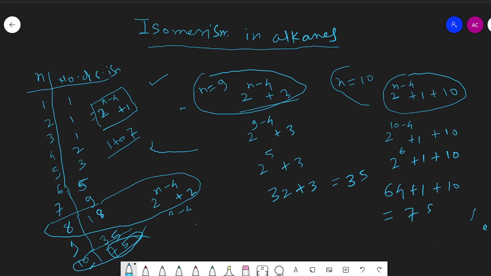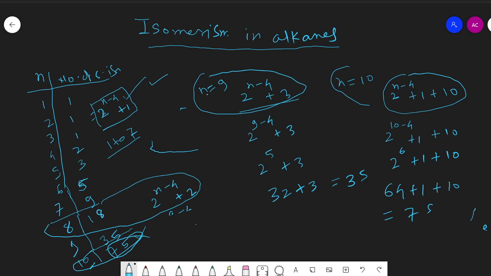So these are the few tricks. Without writing different structures, without consuming more time, we can calculate the number of isomers by using simple formulae. While concluding this lecture, I can say here for 1 to 7 this formula 2 to the power n minus 4 plus 1 will give the number of isomers. For n is equal to 8, the formula is 2 to the power n minus 4 plus 2.